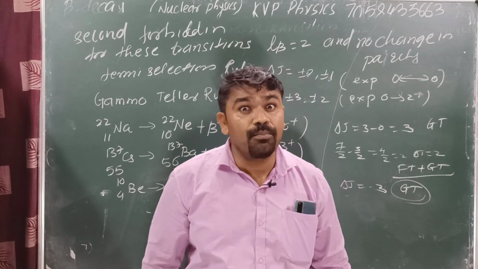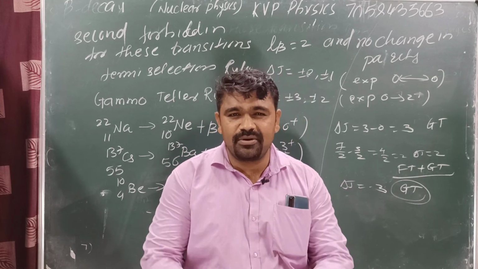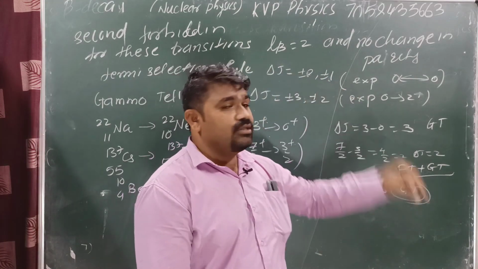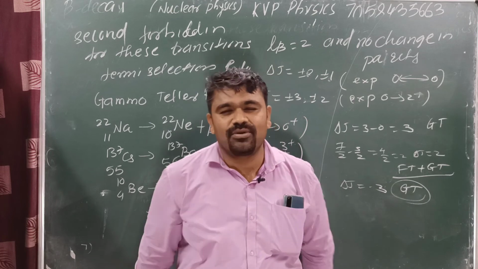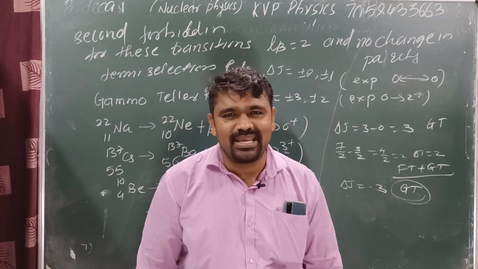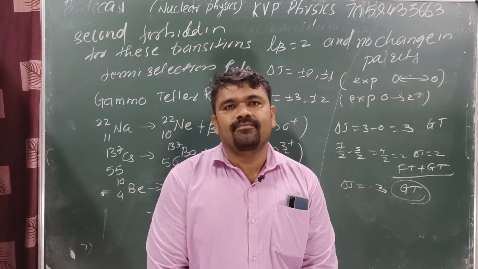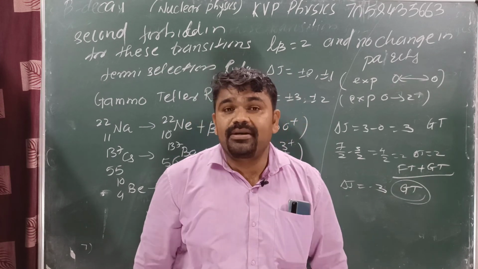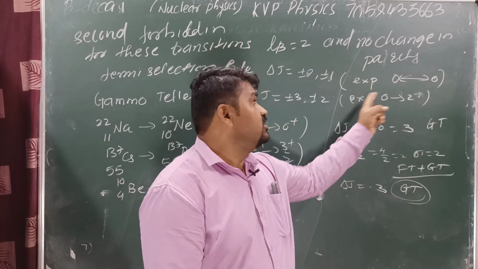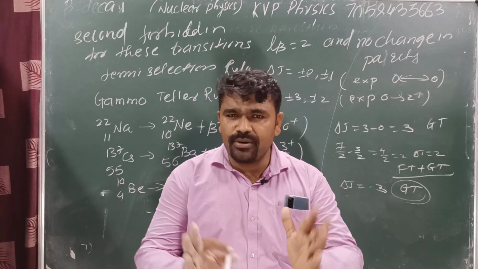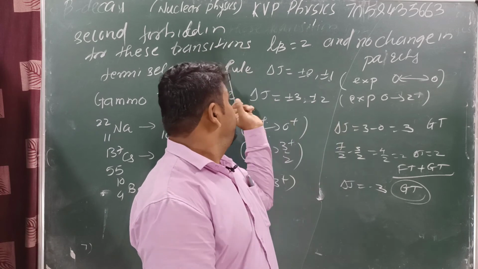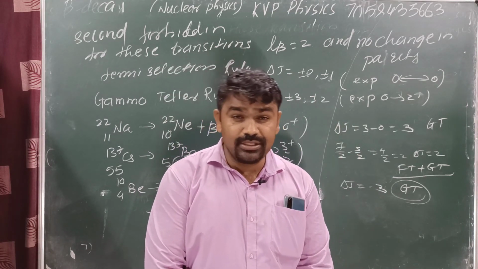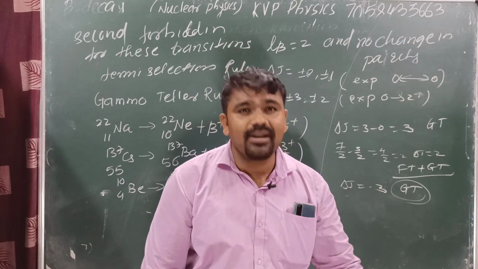Second forbidden case. Again, parity does not change. Selection rule: delta j is equal to plus or minus 1, plus or minus 2. 0 to 0 is not allowed in a second forbidden case. Plus or minus 1, plus or minus 2 for FT transition. In this case, restriction 0 to 0 is not allowed. Next, GT plus or minus 2, plus or minus 3. In this case, 0 to 2 transition is not allowed.